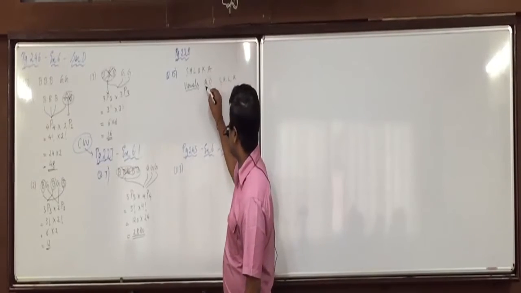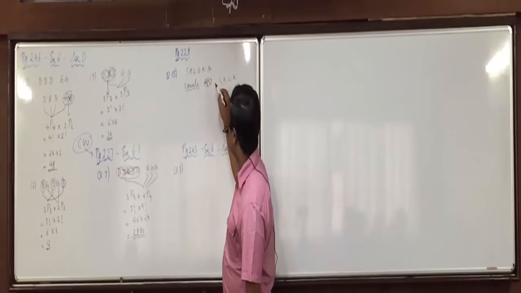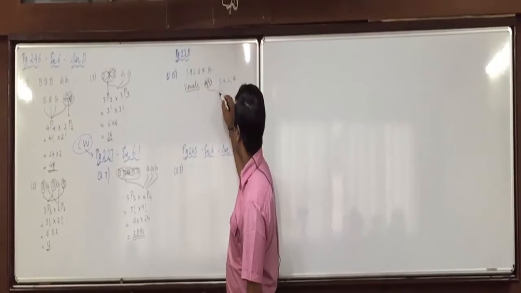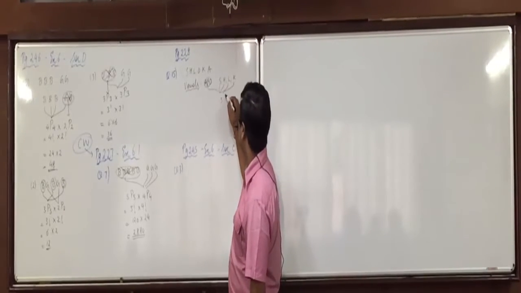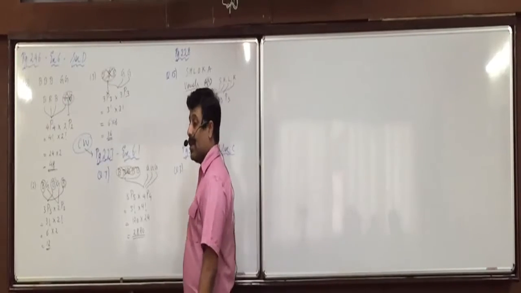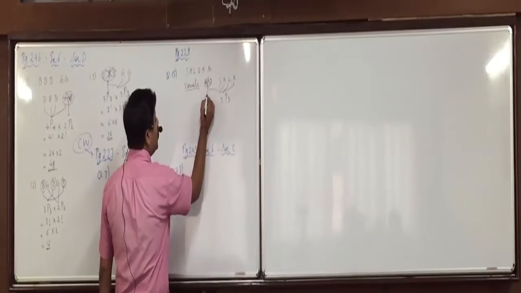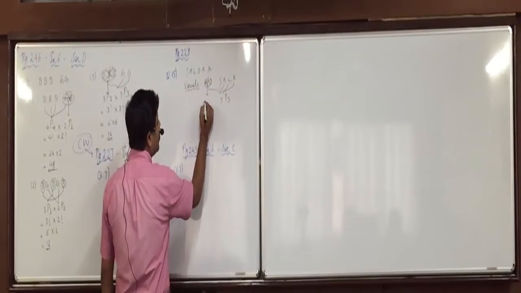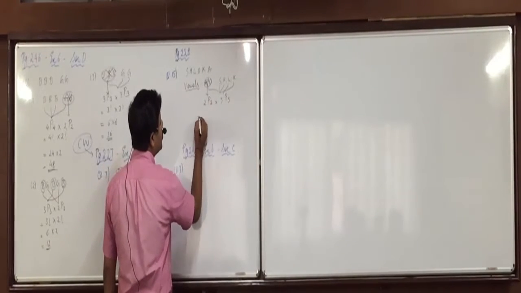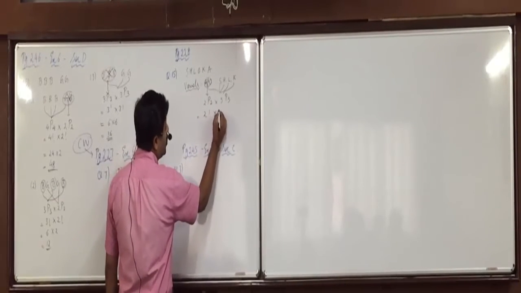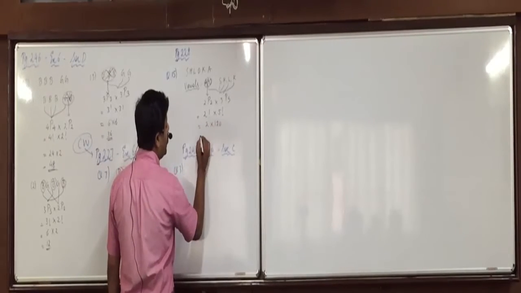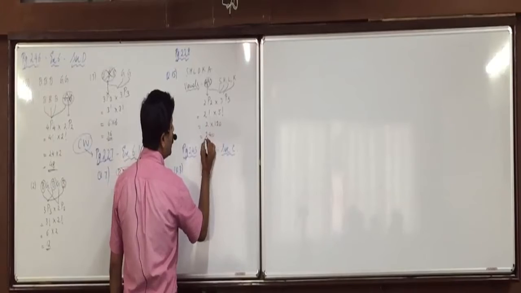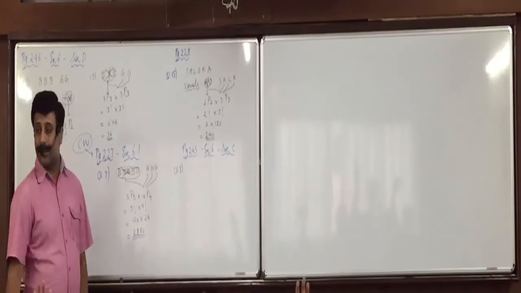Now, tie the vowels with a string. So, resultantly, we have to arrange 1, 2, 3, 4, 5 letters. They can be done in 5 ways. 2 vowels inside the string can be arranged in 2 ways. 2 factorial into 5 factorial. 2 into 120, 240. Who have to get both these correct?